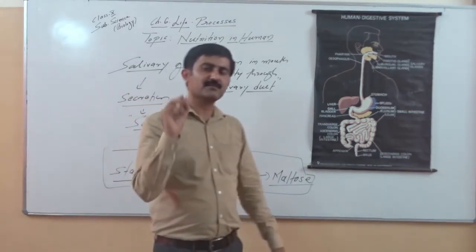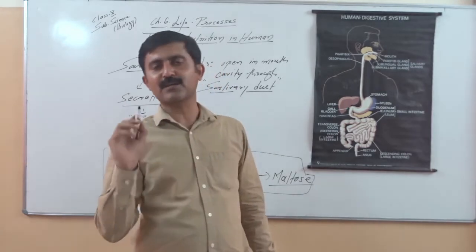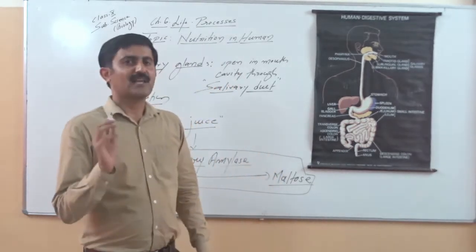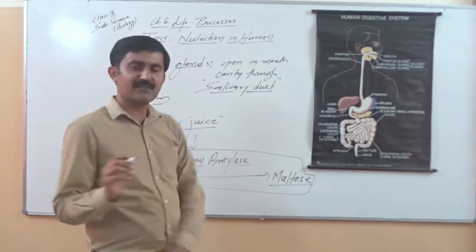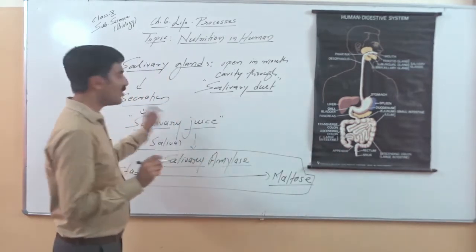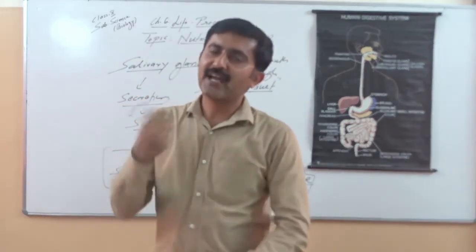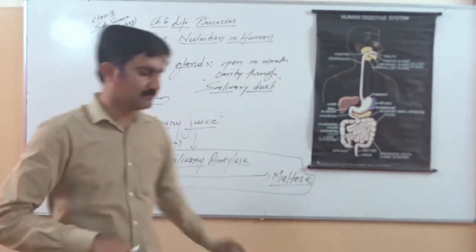Digestion of food starts in the mouth itself. The component of food that gets digested in the mouth is nothing but starch. What helps? Saliva. Saliva contains the enzyme called salivary amylase. Besides that, saliva also helps in proper mastication of food, bolus formation and engulfing of food.